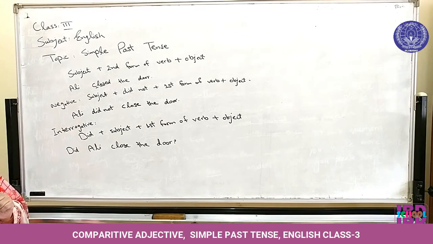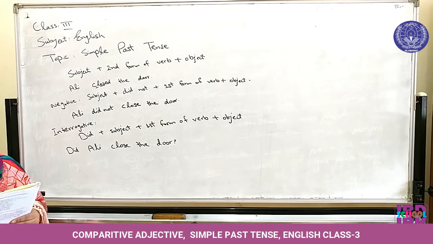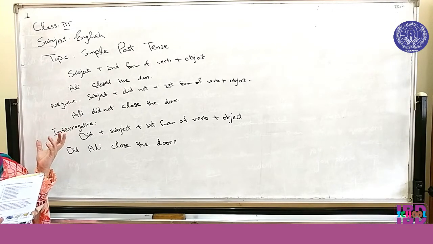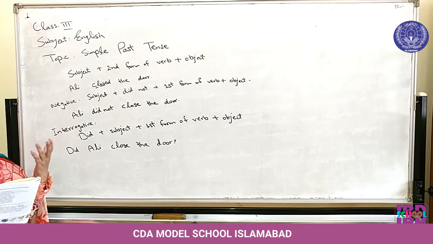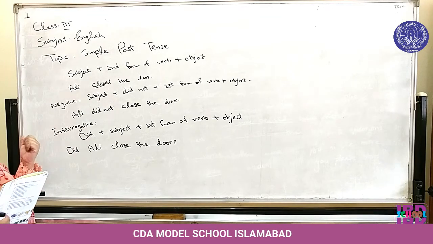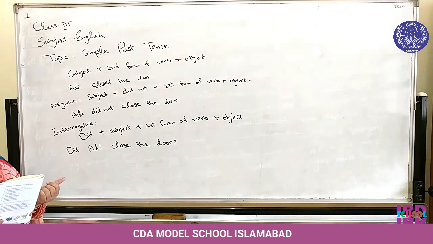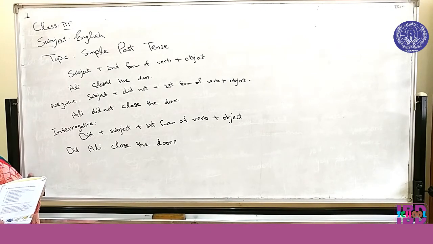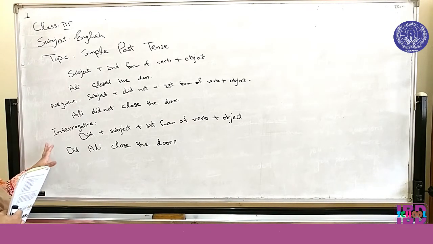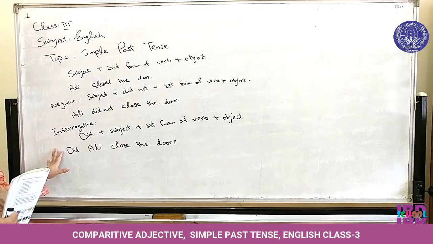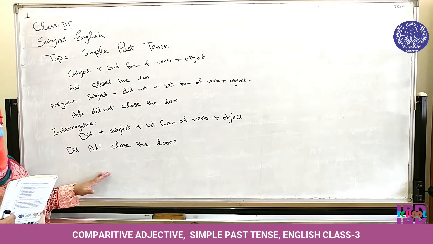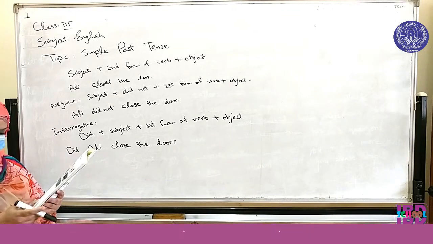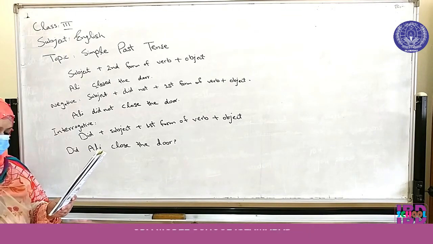I hope so that you will understand what is the simple past tense. We use simple past tense when we want to describe something that has happened in the past. And we use second form of verb in the simple sentence. We use did not plus first form in the negative. And we use did in the beginning and first form of verb in the interrogative. So we will read page number 15, unit number 3.